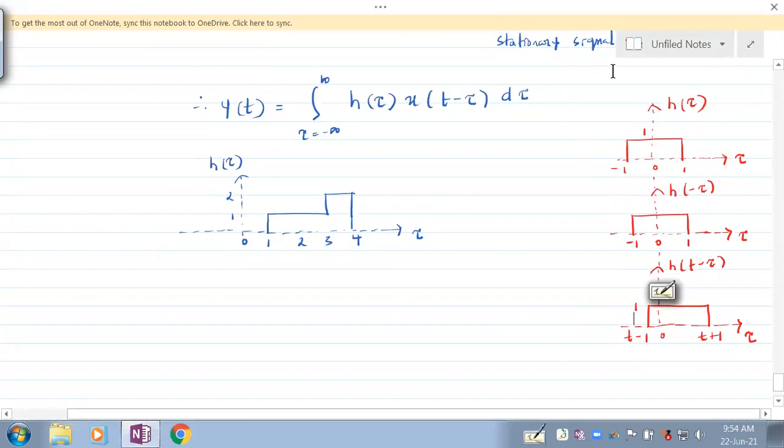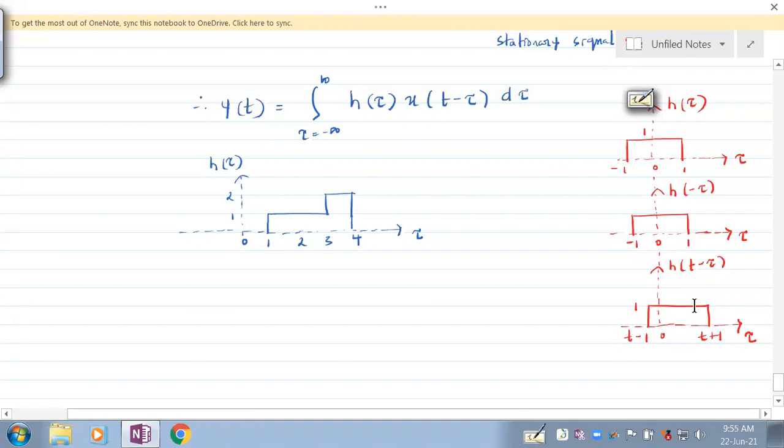Anything that you have to ask me regarding this? Earlier we were not bothering about this, because this used to be from minus infinity to t plus 1. But now since this is finite, if this is being shifted by t, this also gets shifted to the right. If it is adding t to this one, it is also adding t to this minus 1, because this is finite in length. So that is why h of t minus tau looks like this.